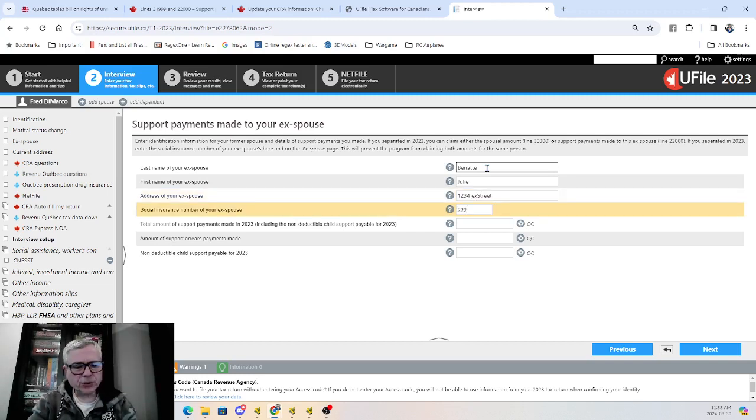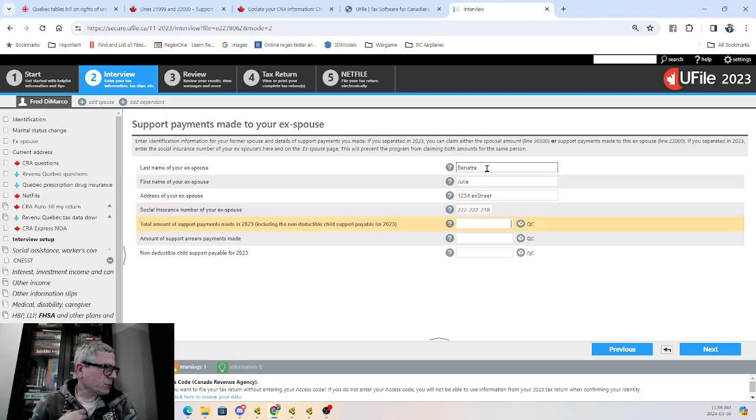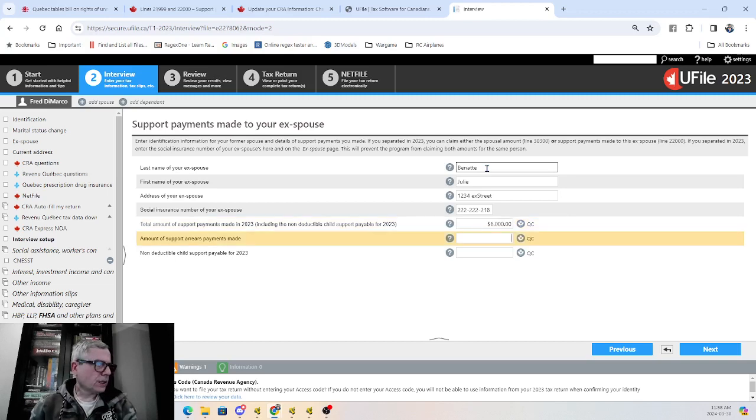Social insurance number, 222-222-218. Total amount of support payments, we said 6,000. Okay. There are no arrears and no child support paid, and there is no child involved. So basically now what UFile should do is determine what is better. Is it the spousal amount or the support payments paid?